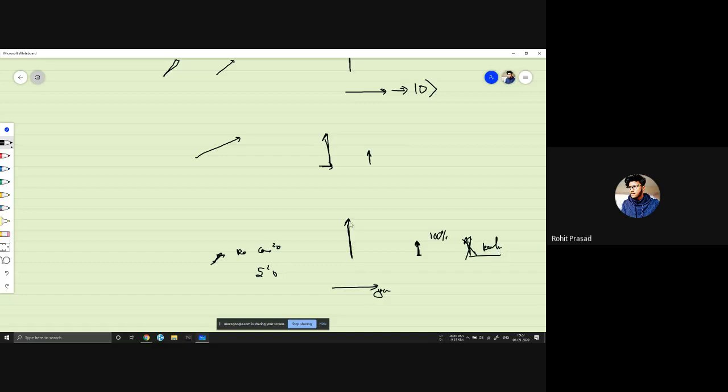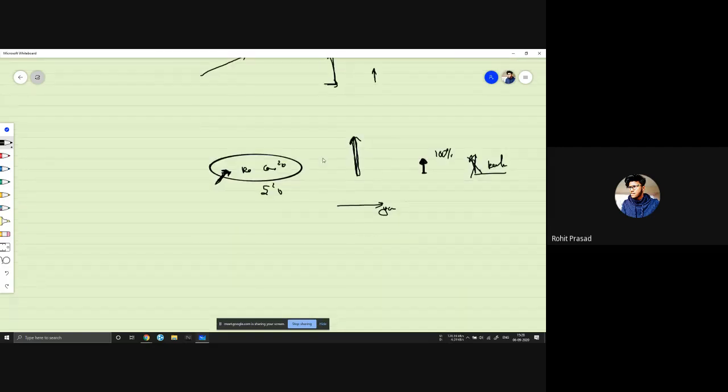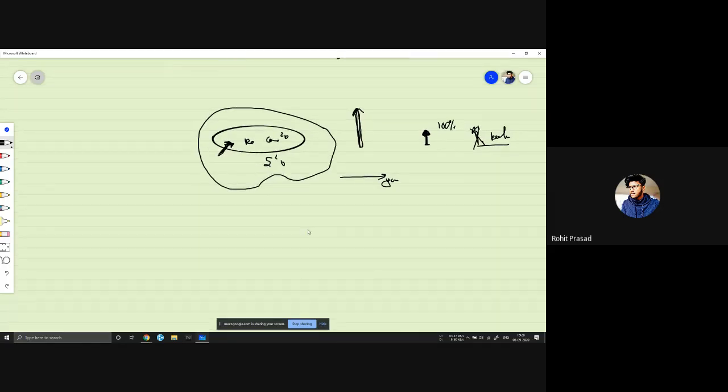So when we measure a qubit, we destroy its superposition. This is very important: we destroy the superposition in measuring. So before measuring, we have to do all our operations, and when we measure, we just make that qubit collapse into one of the states.